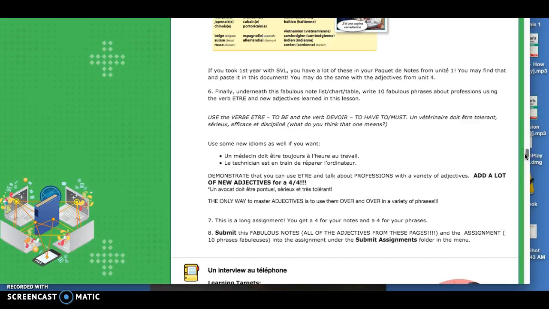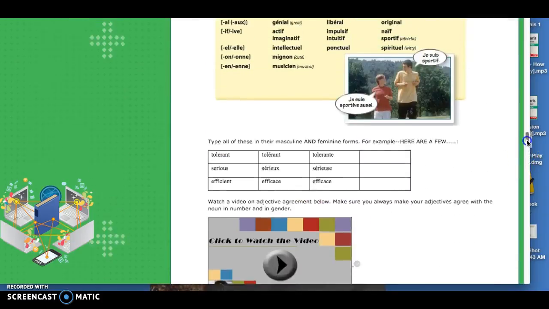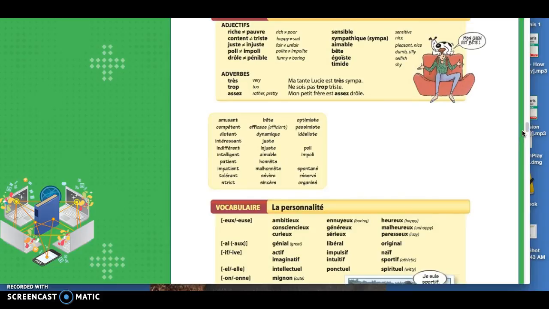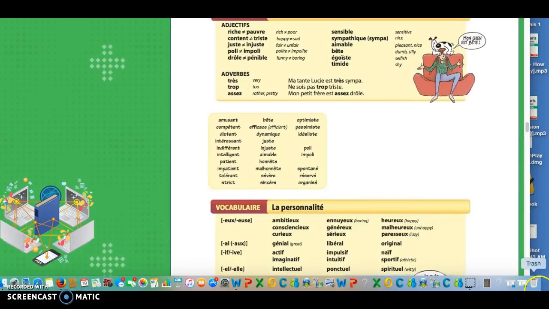Then your 10 fabulous phrases. I want to see a lot of adjectives. A lot of adjectives. The only way, look at this, to master adjectives is to use them over and over in a variety of phrases. So please work on your adjectif. Follow all of the information in the guide before you submit your assignment.